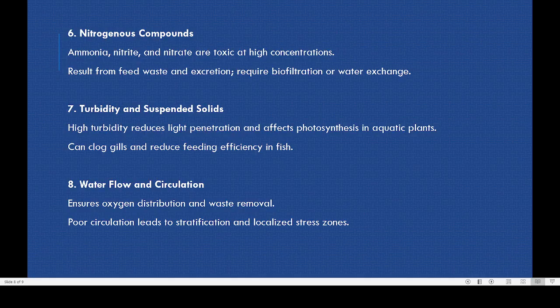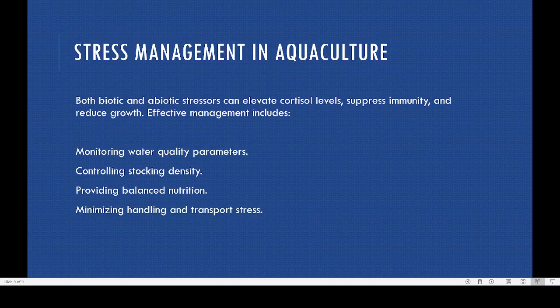That also leads to a situation where most of the oxygen may remain on the upper surface, and the lower layer may not have any oxygen. So that also leads to death of the fish. So these are some of the important abiotic factors.